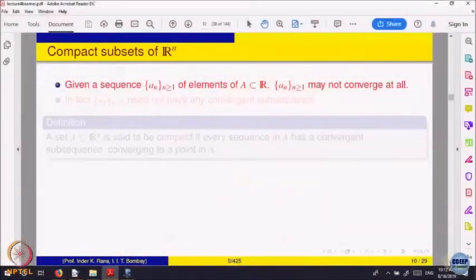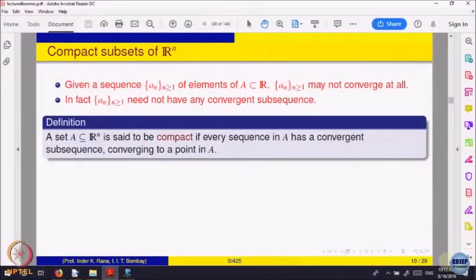So, they turn out to be very important collection. So, such a set is called a compact set. A set is called compact if every sequence, the sequence may not converge at all, but it should have a subsequence converging to a point inside the set. That is a condition, right. Are you understanding what I am saying? Yes, subsequence converges and the limit is inside that set.